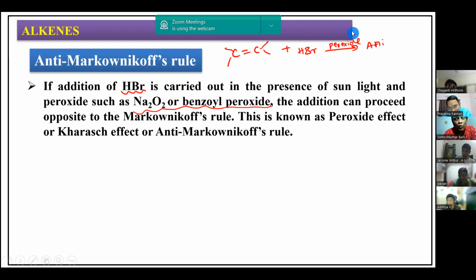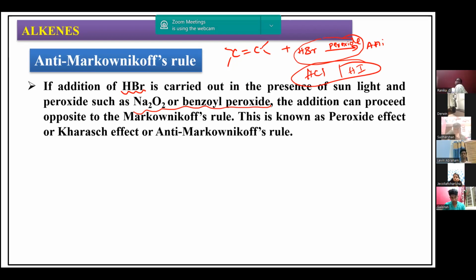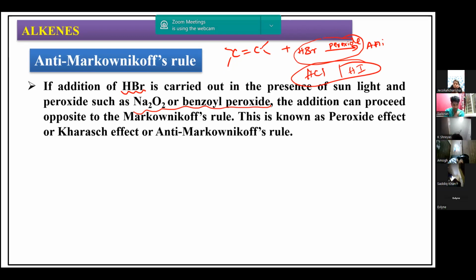So 1-bromopropane is the major product here, not 2-bromopropane. Only in this condition, HBr with peroxide. Not even HCl with peroxide or HI with peroxide; in these two cases it is not true. It is true only with respect to HBr with peroxide. And this effect is called the Kharash effect, named after the scientist who found this anti-Markovnikov's addition. Kharash effect, peroxide effect, anti-Markovnikov's rule.